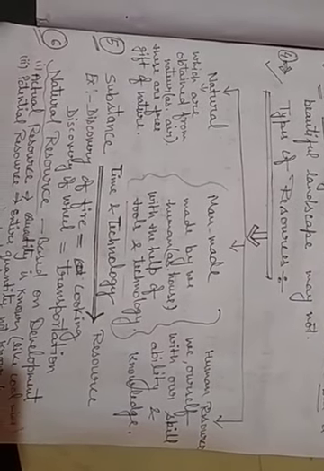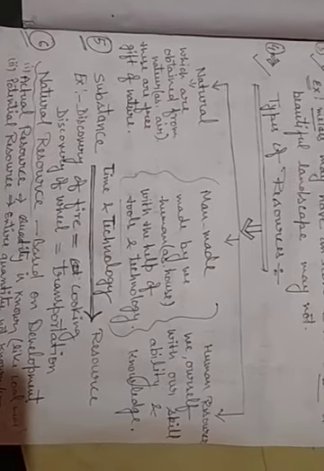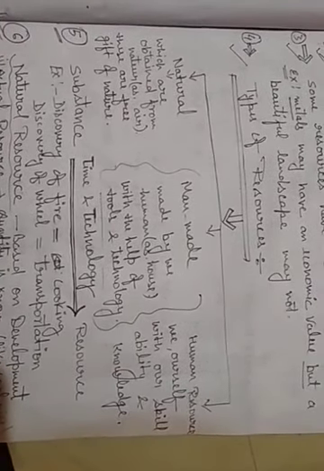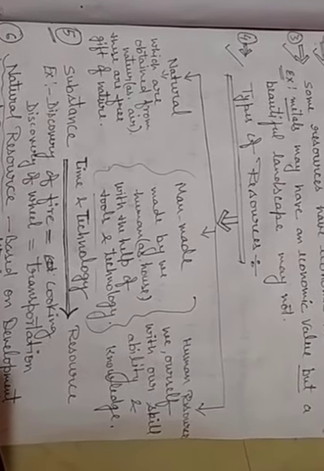Secondly, man-made resources, as the name suggests, are made by humans.